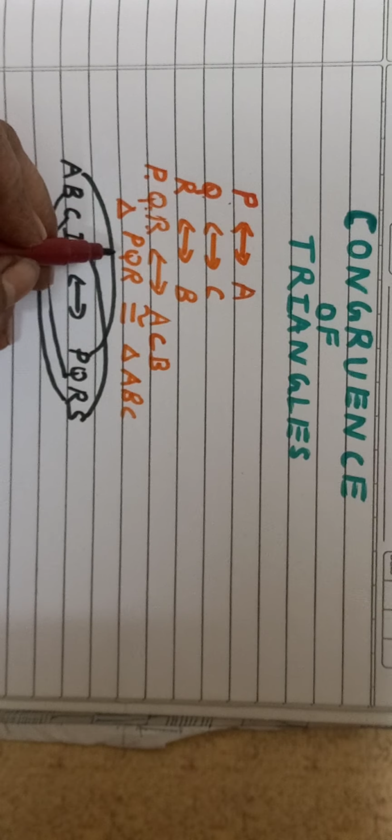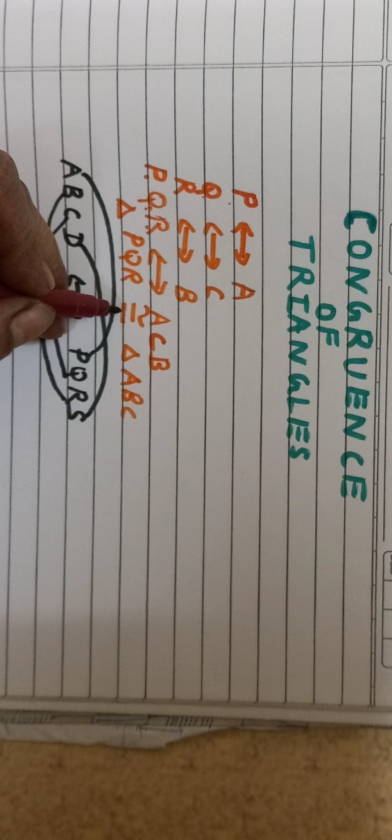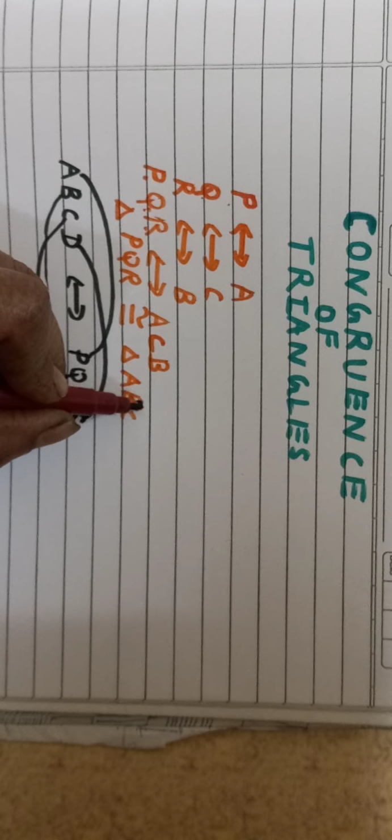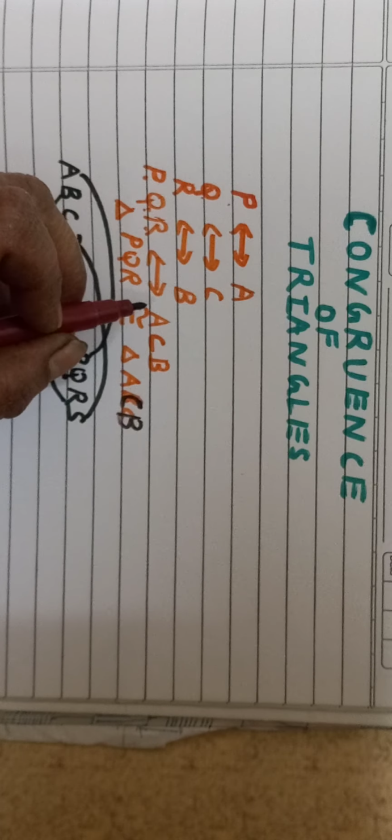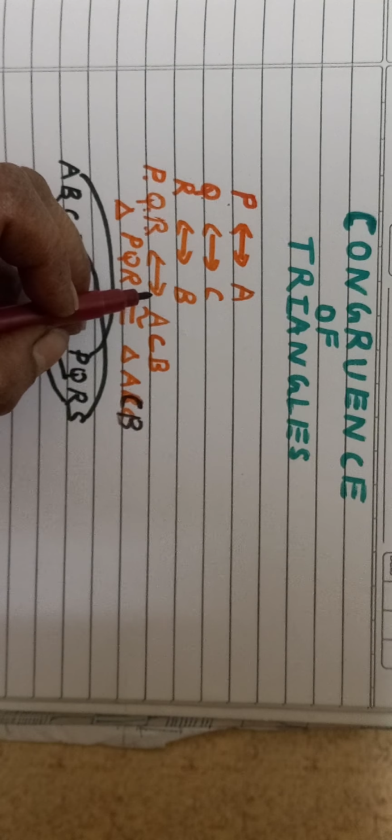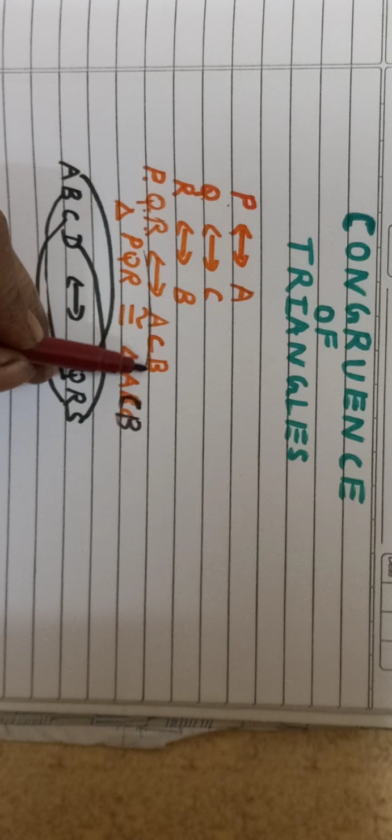Here, when I am writing, it should be triangle PQR is congruent to triangle ACB. It means that even when you are writing only the name of the triangle, your correspondence should be there: P falls on A, Q falls on C, R falls on B. That way it should go. You should understand this point, that when you are writing the name of the triangle also, you should see the correspondence, and that way you have to write. I hope you have understood.